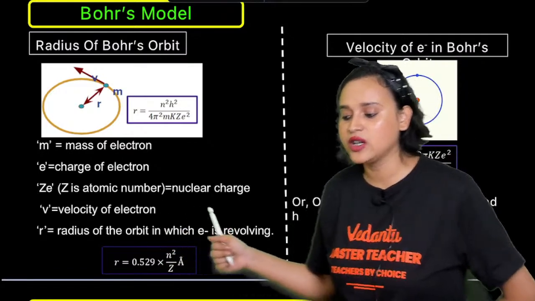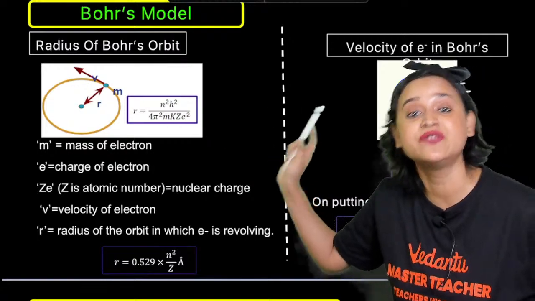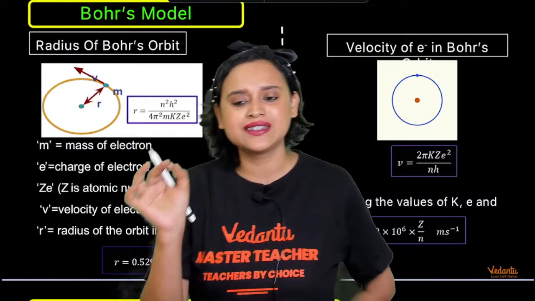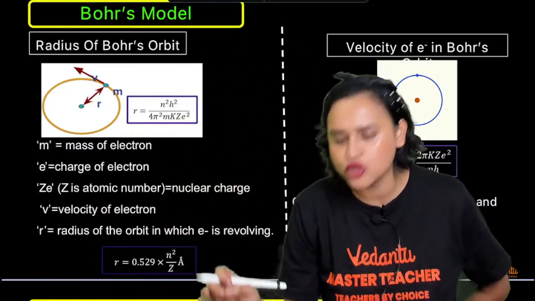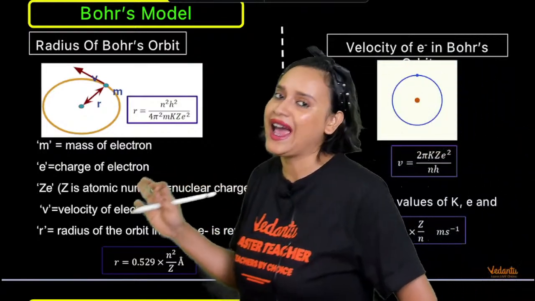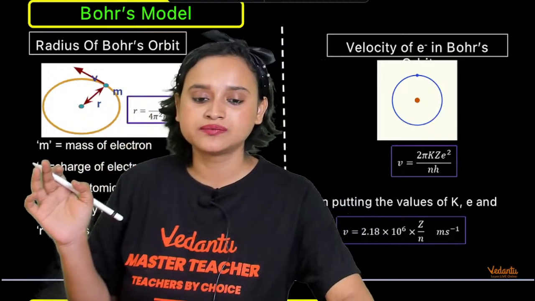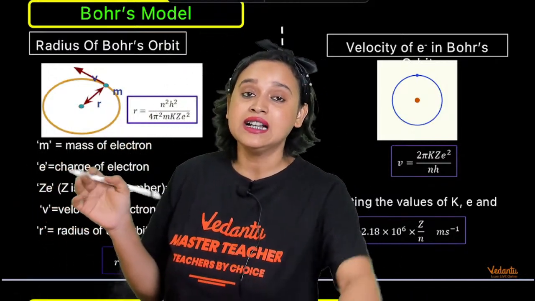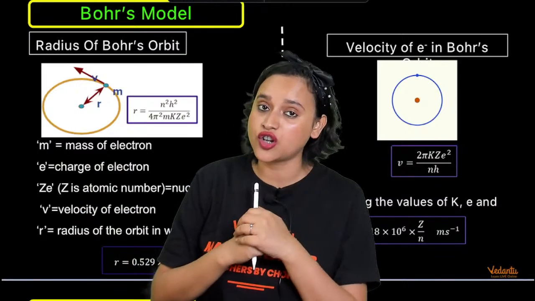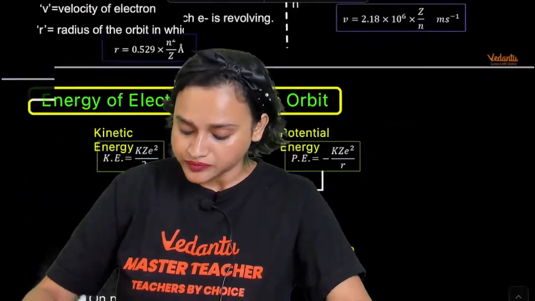And here R will be equal to 0.529, as everybody knows, or you can write it as 0.53 just for approximation in any formula. Otherwise, in actuality, it is 0.529 multiplied with N square divided by Z angstrom. Z will be your what? Who can tell me what is Z? R0 or A0 will become your Bohr radius, that is the hydrogen first orbit. Who can tell me what is Z here? Acha.